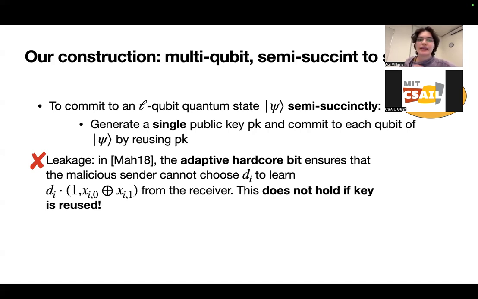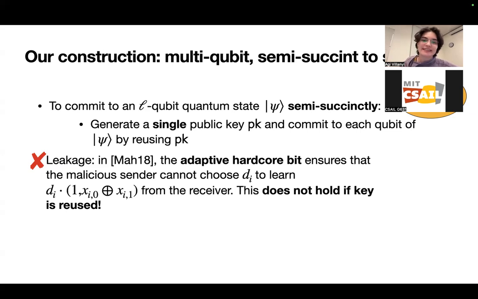So in the original protocol, there's the problem where the sender can easily cheat by choosing a string D so that it can learn the secret key from the receiver's checks that it does on its side. And in the MODIV protocol, this is prevented by using what is called the adaptive hardcore bit.